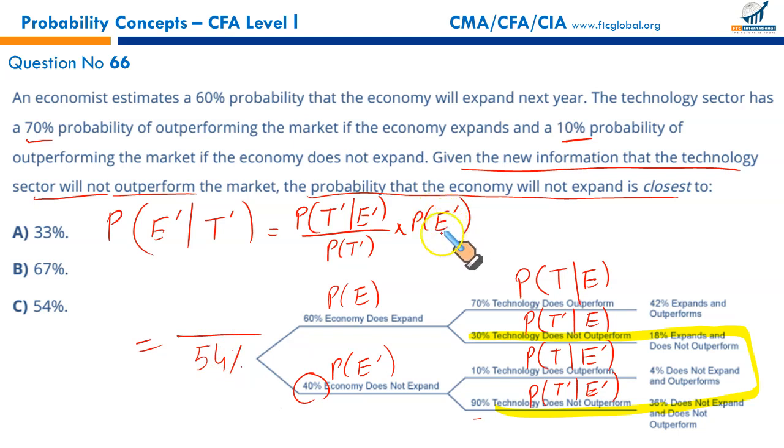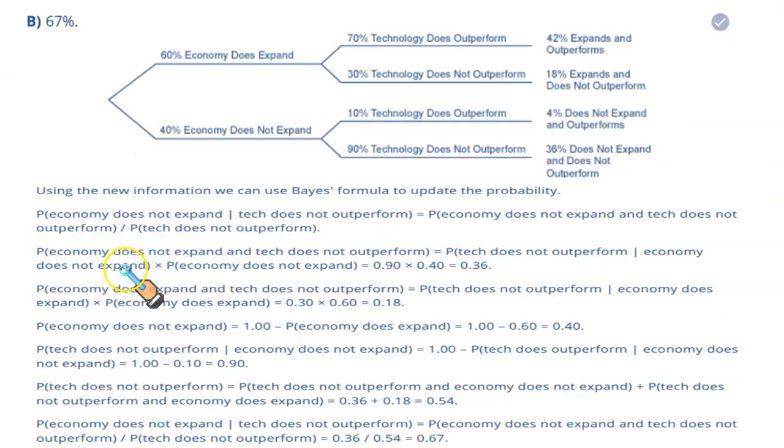Probability of economy not doing well, it's already given as 40%. And probability of technology stock not doing well, given economy is in bad shape, this is given right here, 90%. If you solve all this, you get your result. 90% of 40 divided by 0.54 gives you 67%. So that makes B your correct option. And as you can see, B it is.